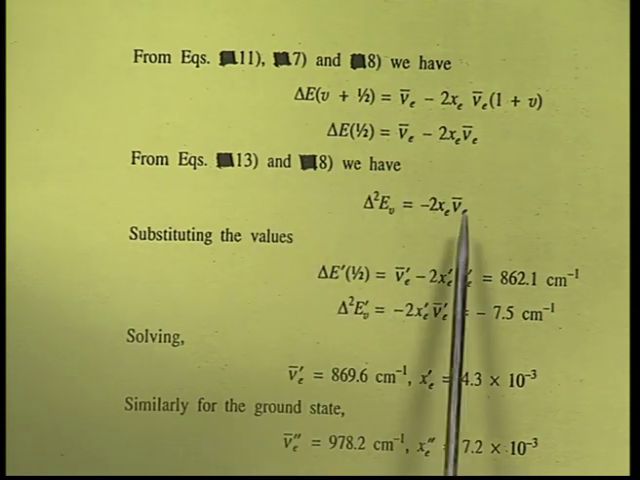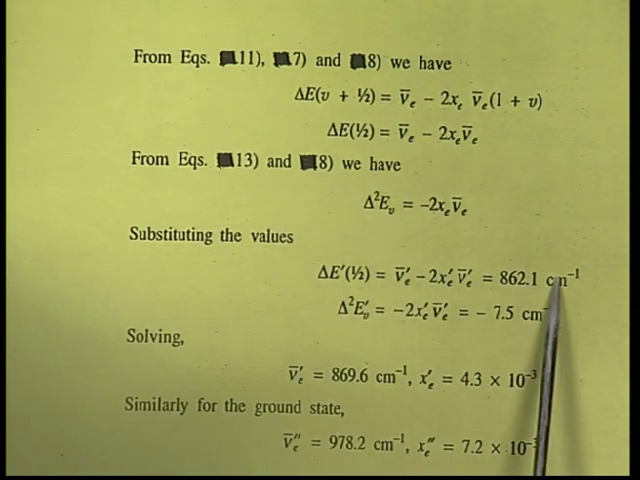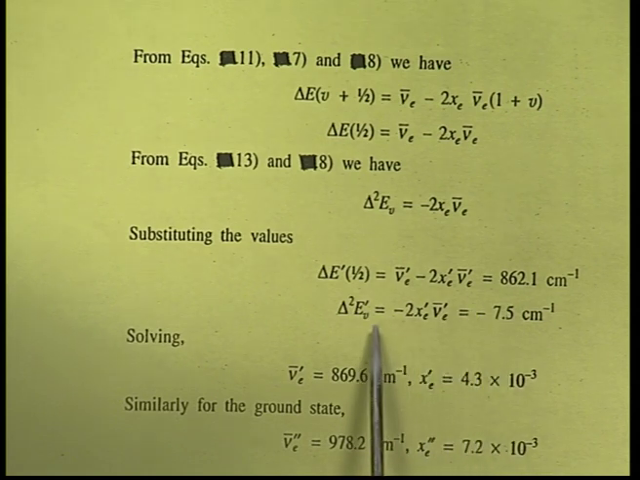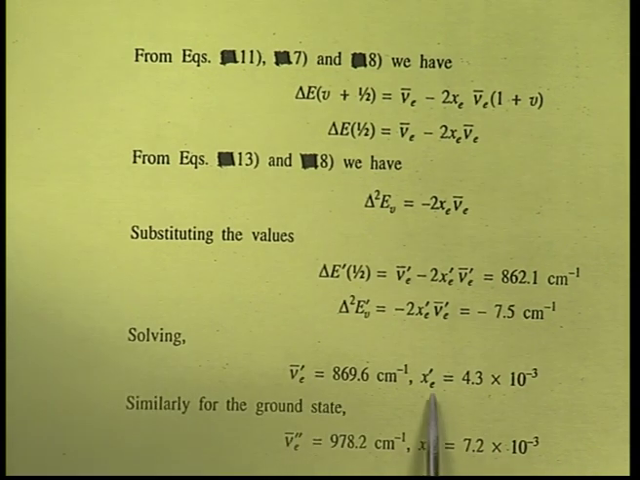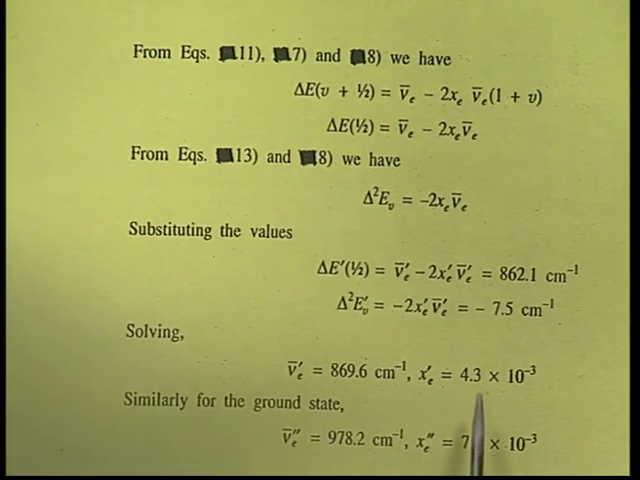We will put these values in these equations and substitute them, and we will try to get the delta E value, and by solving these equations we will get the values of nu E dashed bar and x E dashed. Dash means the excited state. This is the anharmonicity constant, this is the wave number and the associated frequency, and we will also get the energy. Similarly, for the ground state, we will get nu E double dashed bar and x E double dashed.